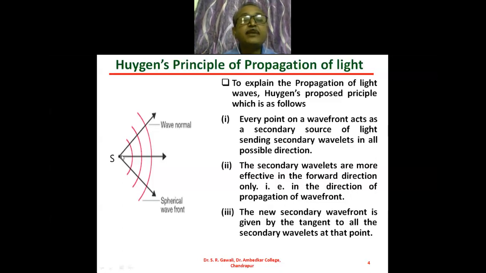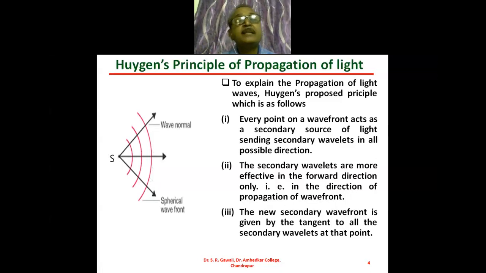Here S is the primary source of light, which is nothing but a point source of light. This S is called the primary source of light, and every point on the wavefront will act as a secondary source of light, and these secondary sources of light will emit the light waves in all possible